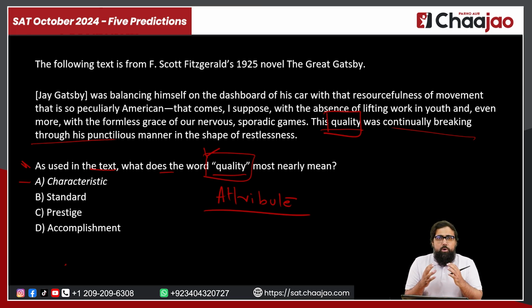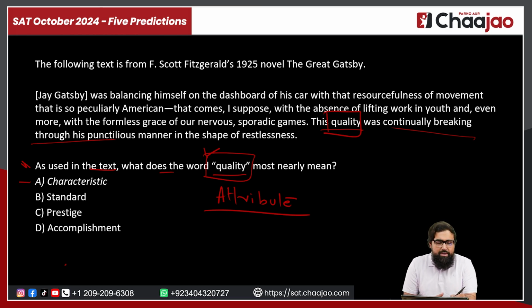So what you should do is, when you read the passage and look for the word that has to be the answer, first just try to work out the type of word that can be your answer, or at least the connotation of that word, whether it should be positive, negative, or neutral, whatever it can be. Once you work out that connotation, after that, you can go on to the options and test the choices and then eliminate the choice that is not in line with the word that you have worked out, right?